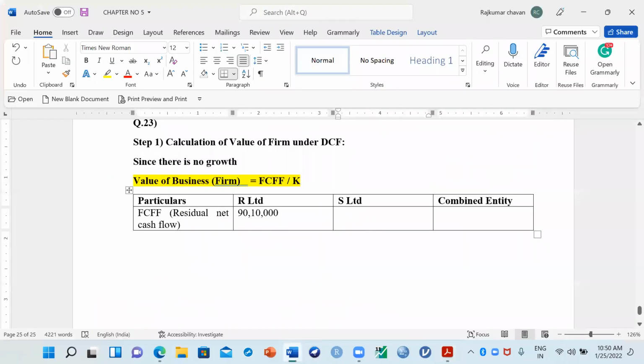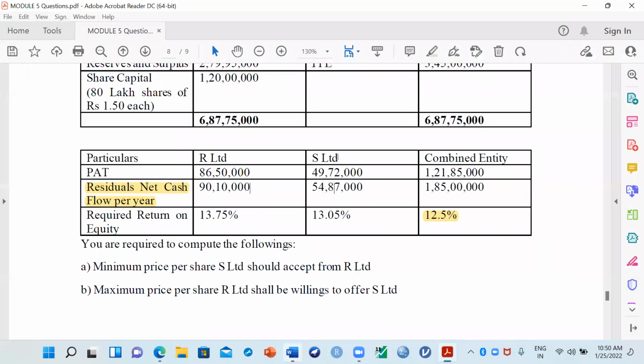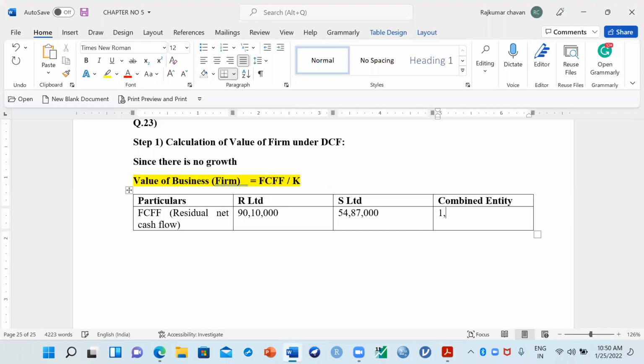So copy here 54 lakh 87,000 rupees. And next, they have given the combined entity. If both firms are combined, the residual FCFF is 1 crore 85 lakhs. So that we will also write down here: 1 crore 85 lakh rupees.